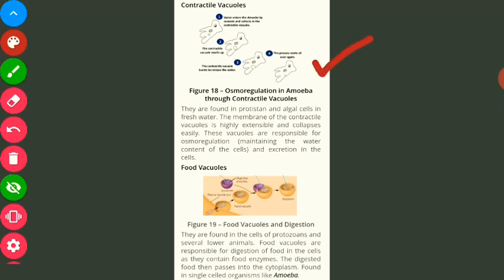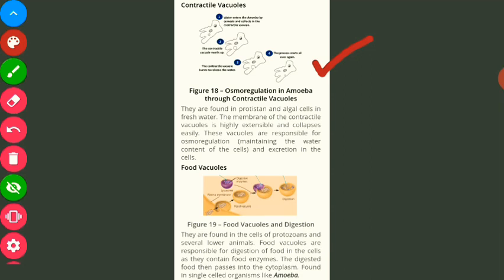Amoeba. So what does amoeba do? Because of the contractile vacuole it is able to maintain the water inside the cell. Meaning, how much water should there be? If there is more, the cell will burst, and if there is less, the cell will also die. So the amount of water should be balanced inside the cell. That is done with the help of contractile vacuoles. It also helps in excretion in the cell.